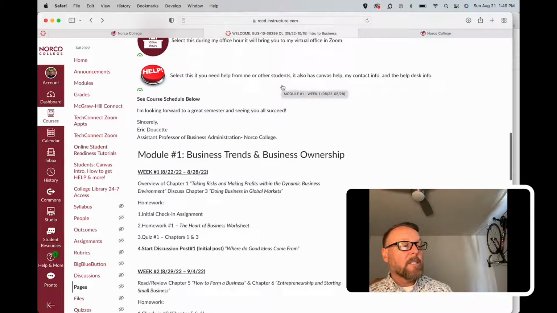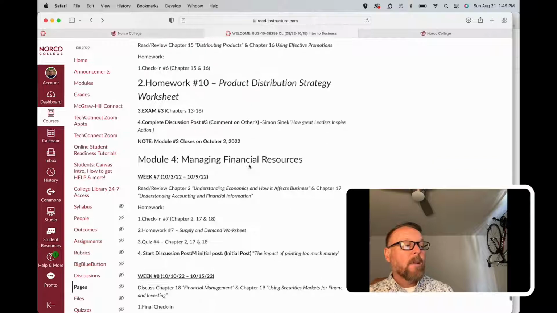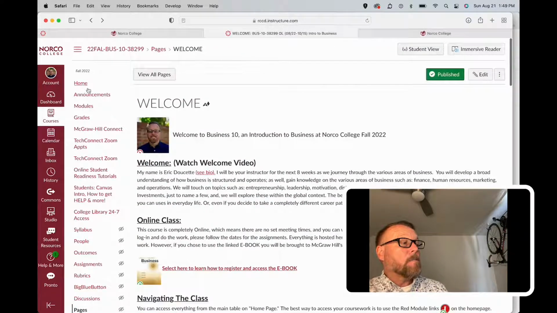By the way, I also put the schedule down here. At the very bottom of this page is the entire schedule for the 8 weeks, as far as what we're going to be covering and what you need to do. So that's pretty much it.